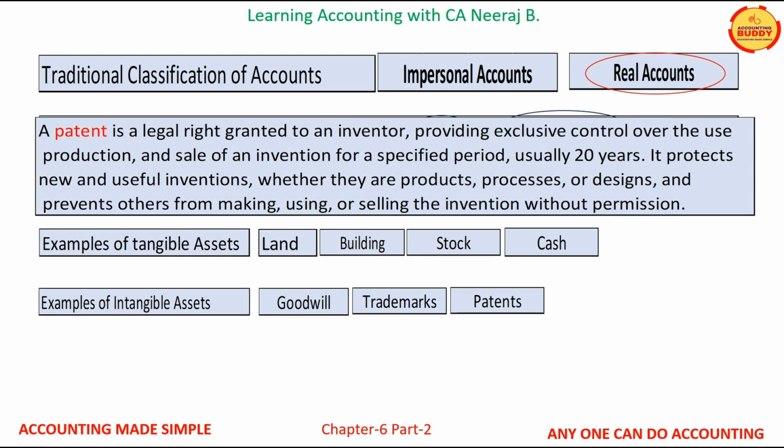The next term is patents. A patent is a legal right granted to an inventor providing exclusive control over the use, production and sale of an invention for a specific period, usually 20 years. It protects new and useful inventions, whether they are products, processes, or designs, and prevents others from making, using, or selling the invention without permission. These definitions are just for your information to give a face to the intangible asset terms frequently used.